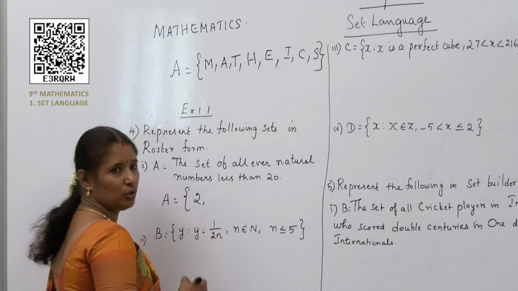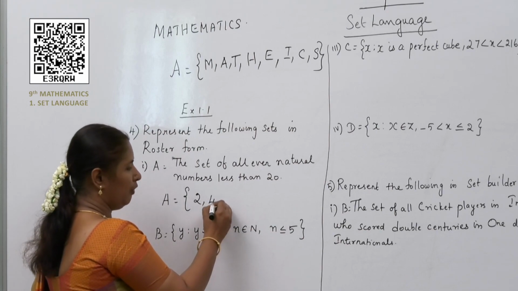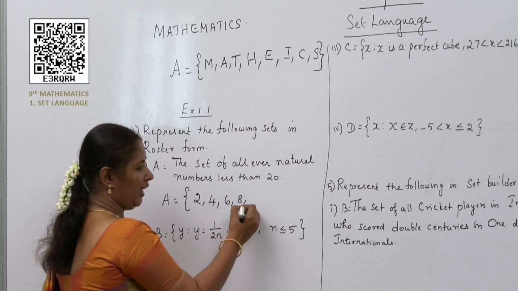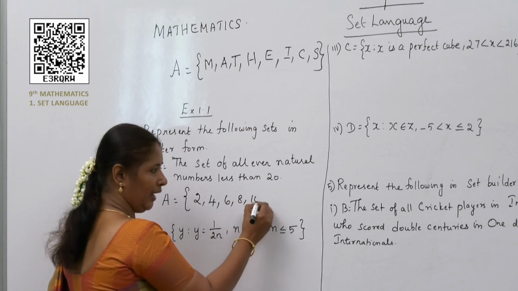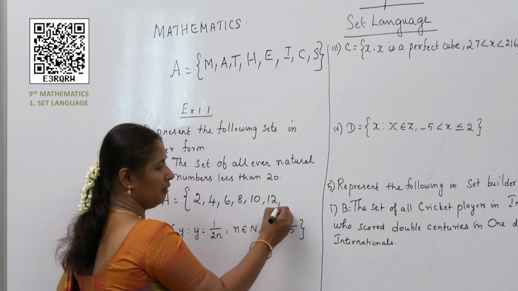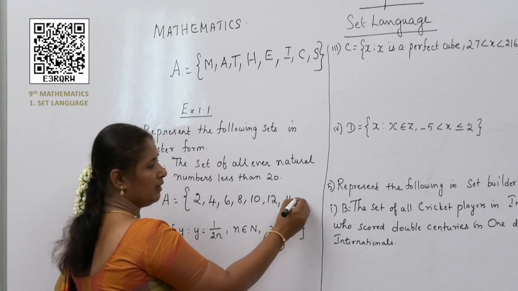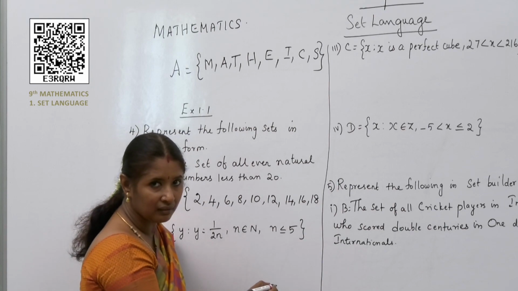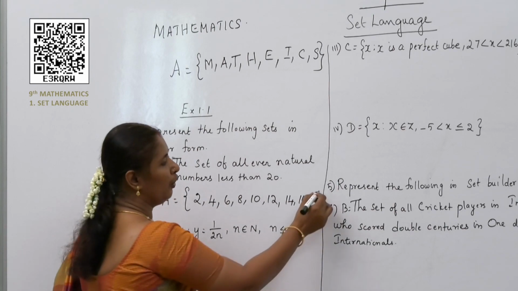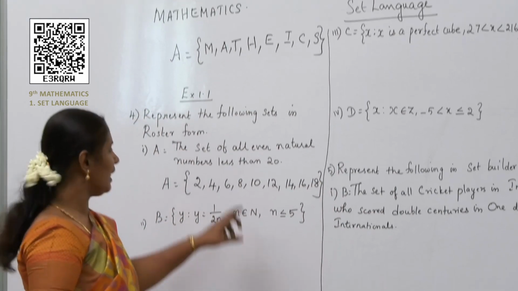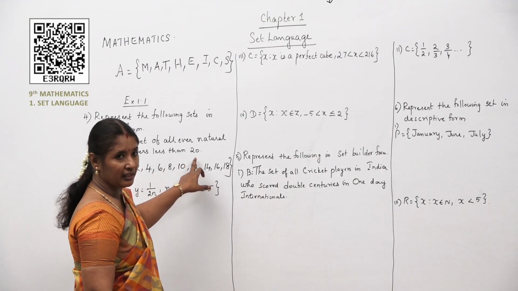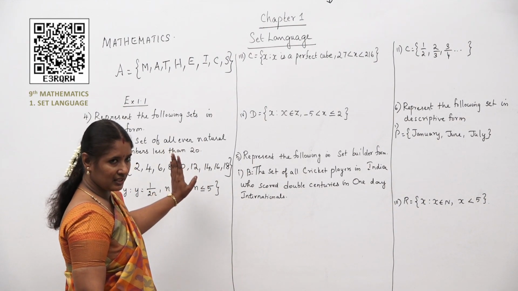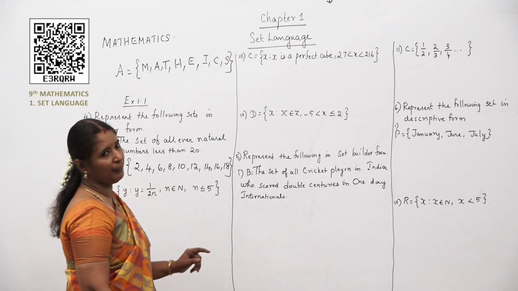A starts with 2. 2, comma, 4, good, 6, 8, 10, 12, 14, 16, 18. How about 20? Should I write? No. Why? Because it is less than 20. They have not used the words less than or equal to. It is just less than. So we have to stop with the previous term.